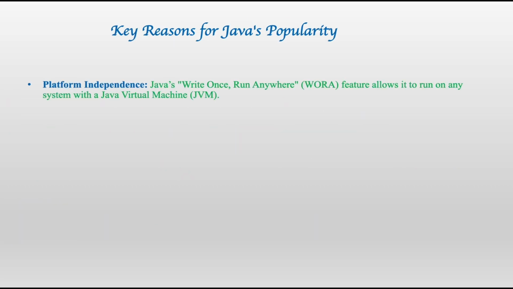Key reasons for Java's popularity: platform independence. Java's code is write once, run anywhere. You write Java code on your system, and you can run it anywhere, anytime in the world. This is the feature that allows it to run on any system with a Java Virtual Machine. What is the Java Virtual Machine? It is a virtual environment that interprets the bytecode into machine specific code, or the binary code that the machine understands. To know more about the Java Virtual Machine, you have to keep your consistent focus in this lecture.